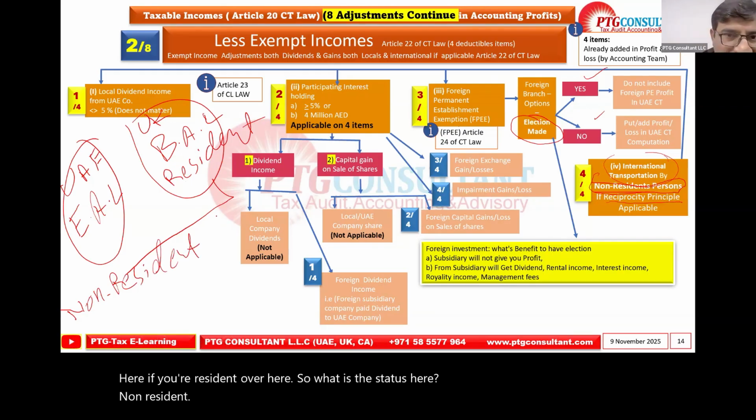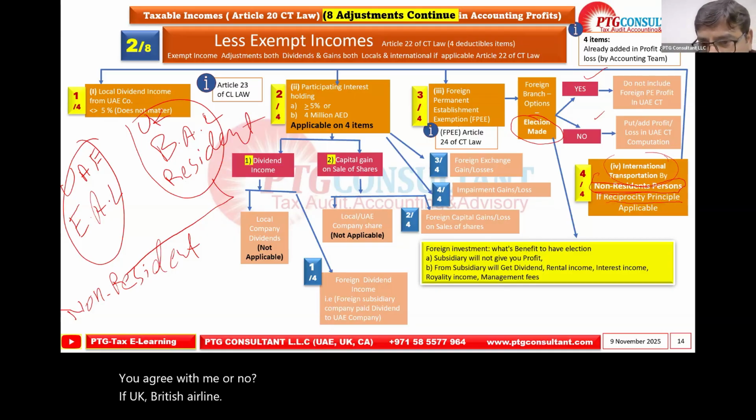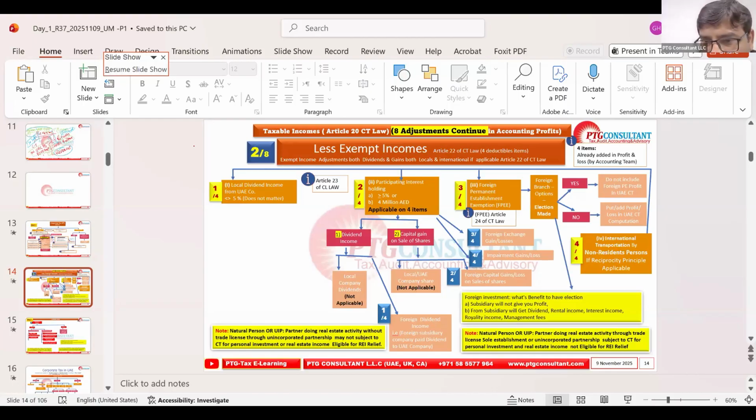You agree with me or no? If UK British Airline... guys, I wish to see your response actively. You might agree, you might not agree, right? But say yes, no, agree, not agree. Show your participation. Appreciate that.